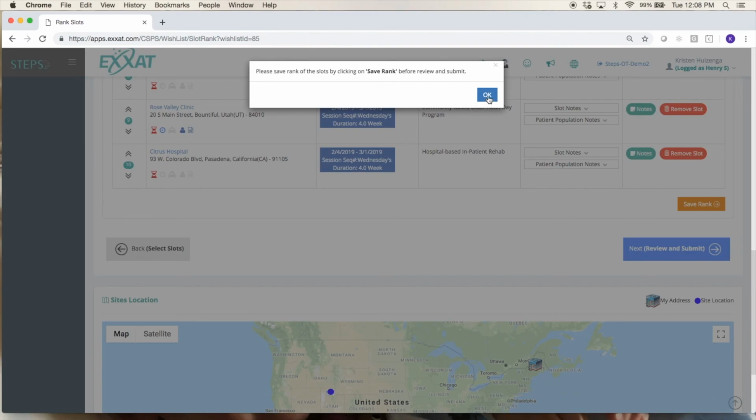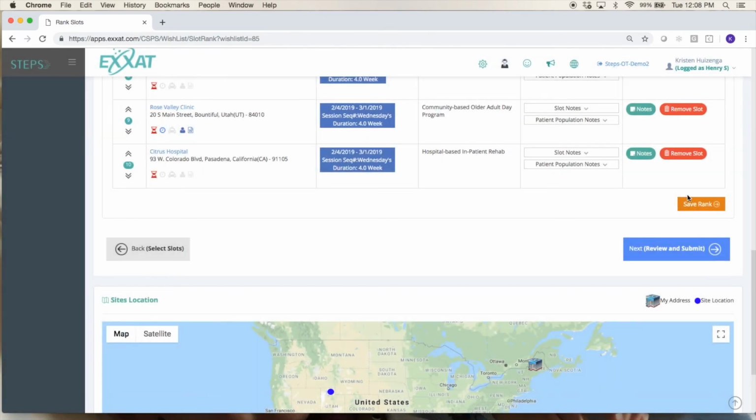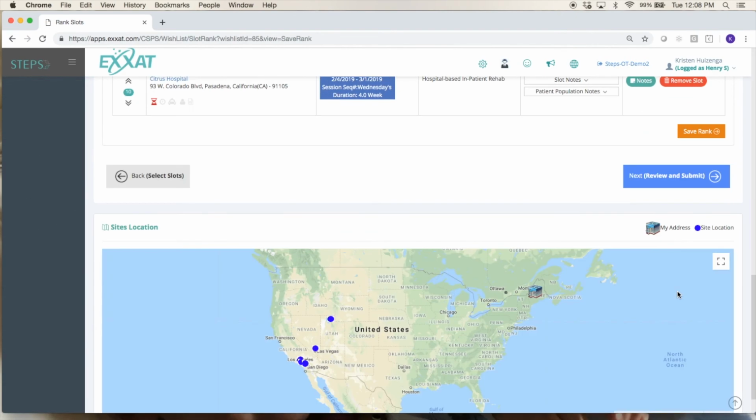Oh, and you can see I forgot a step. You will want to be sure to save the rank first before you move on so that the computer saves the order that you have put those slots in. All right, then we'll go ahead and go next where we review and submit.